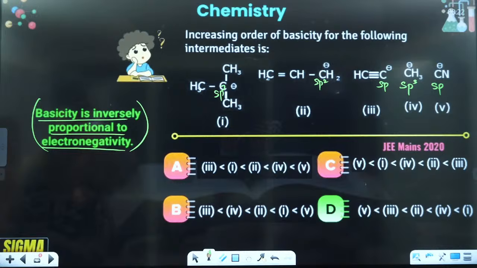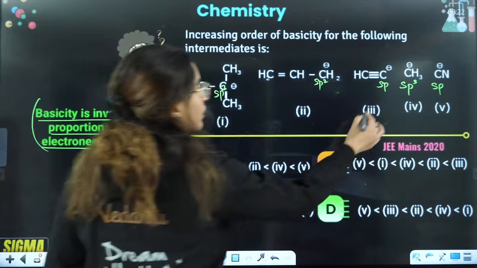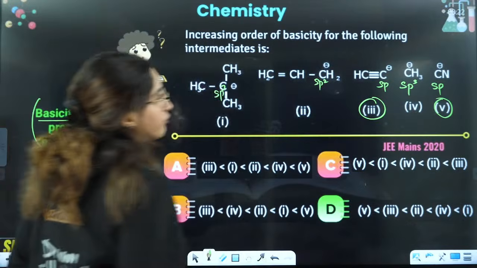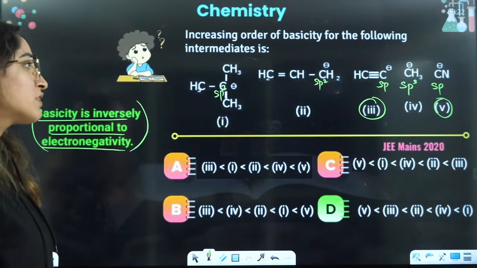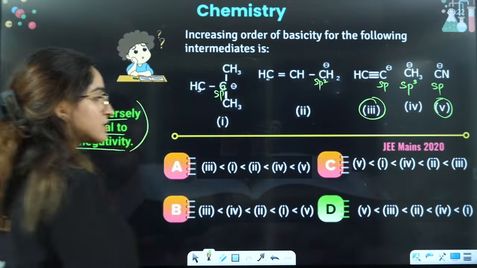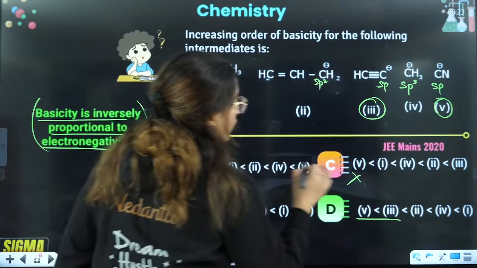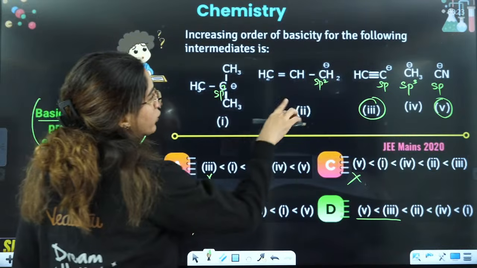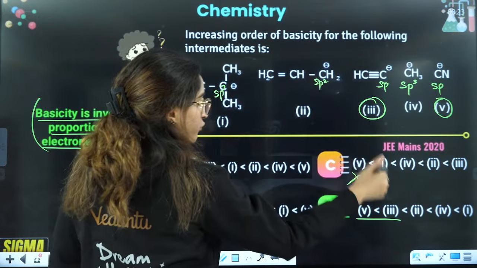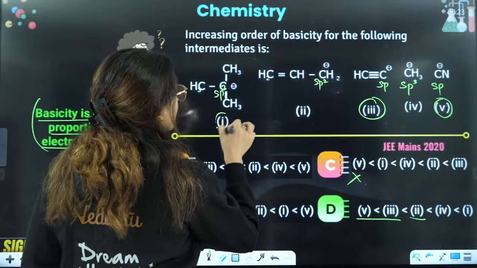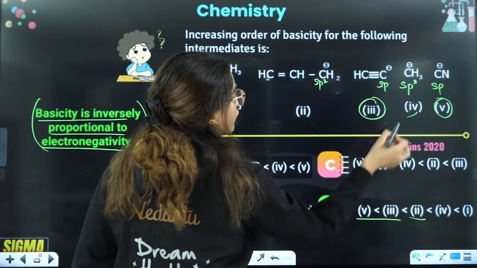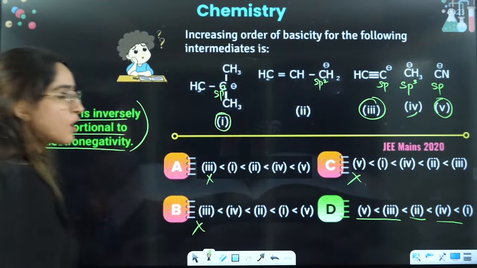So if you see sp, and because it is inversely proportional to electronegativity, sp and sp, this is third and fifth, right? So they will be the least basic. So third and fifth is the least one, not in this, not in this, not in this. So you get your answer. Then you will have sp2, this is only second. Then you have sp3, that is first and fourth, right?